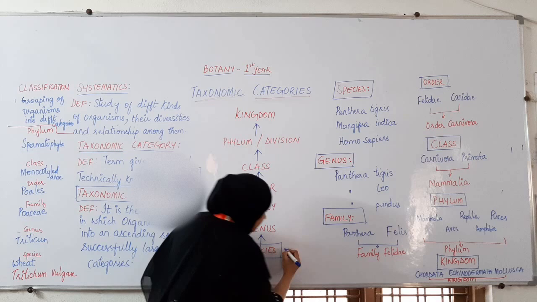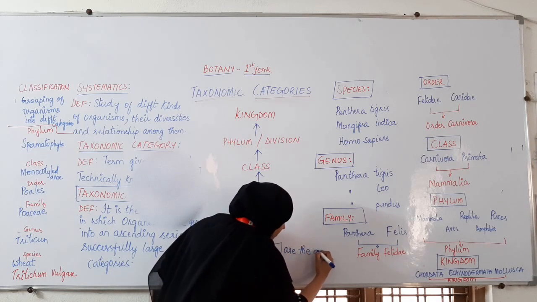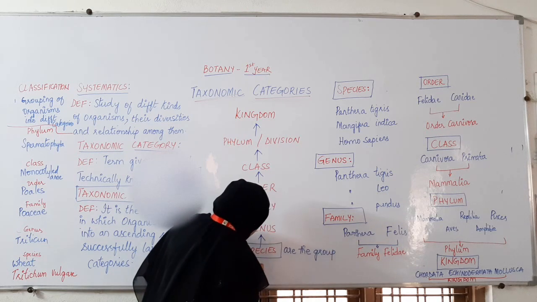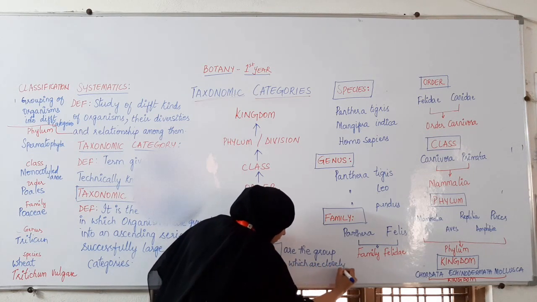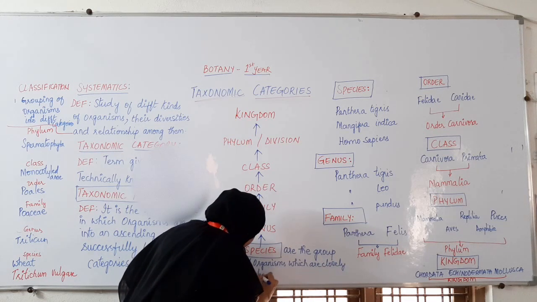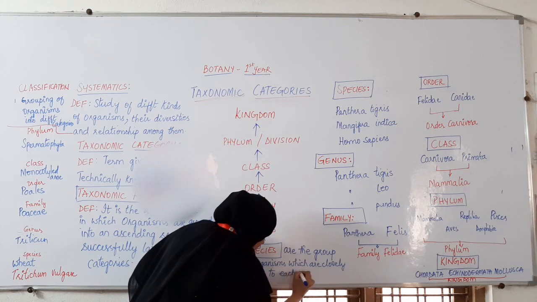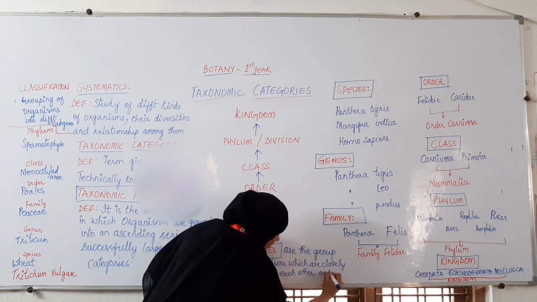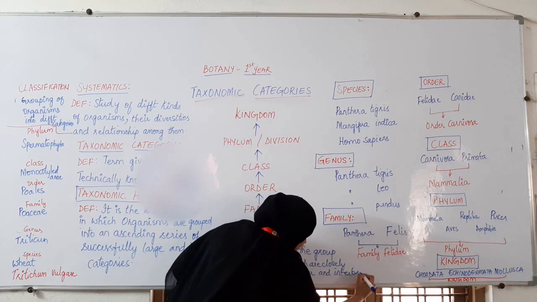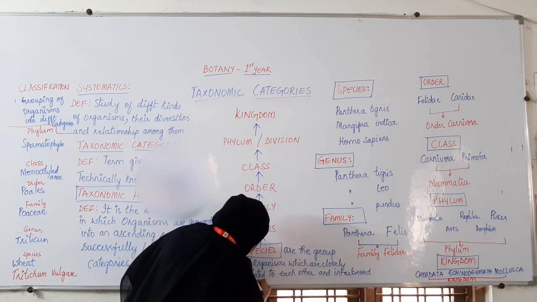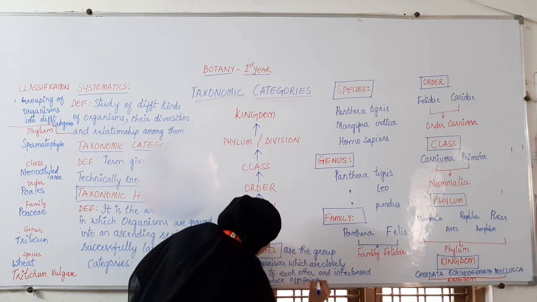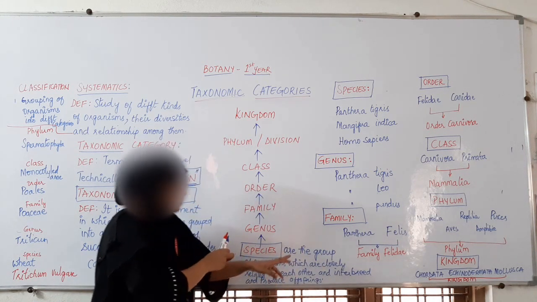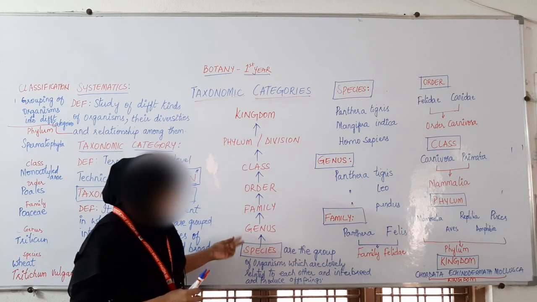Species are the group of organisms which are closely related to each other and interbreed and produce offspring. This is the smallest level.